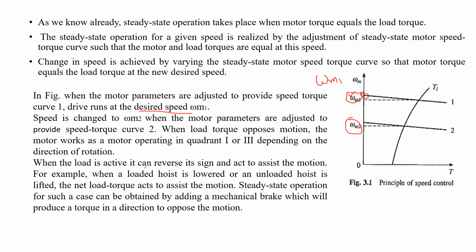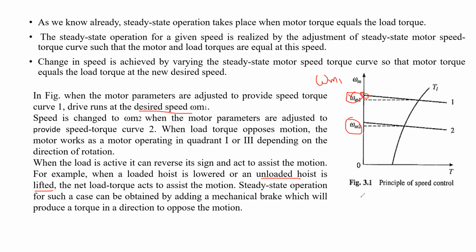When the load is active, it can reverse and act to assist the motion. For example, when a loaded hoist is lowered or an unloaded hoist is lifted. Unloaded hoist lifted means the load torque acts to assist the motion. Steady state operation for such a case can be obtained by adding a mechanical brake which produces torque in the direction opposite to the motion.